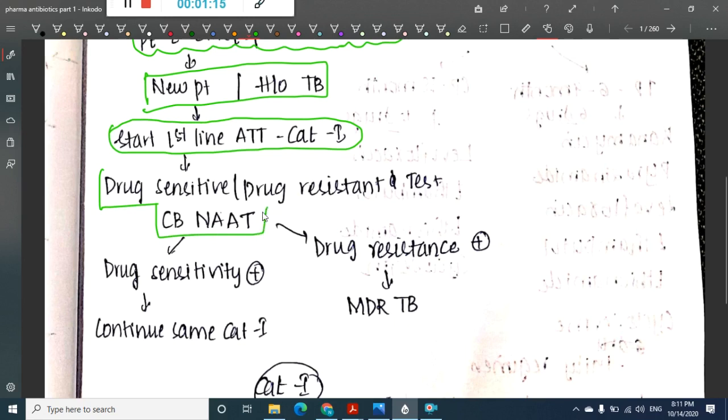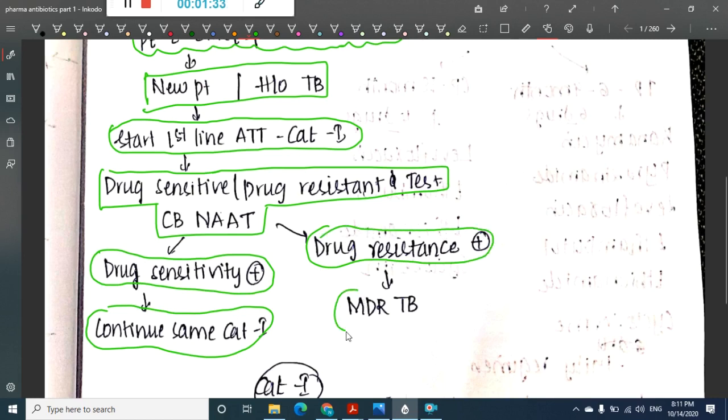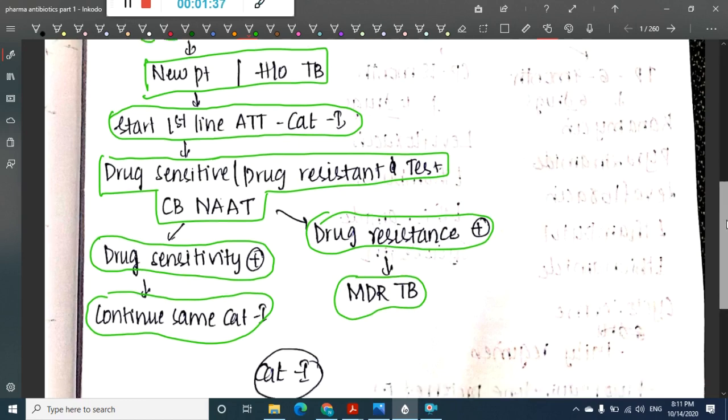Whether there is drug resistance or drug sensitivity is mainly tested by the CB NAT. If drug sensitivity is present, then we will continue the same category 1. If drug resistance is present, then we will start treatment for MDR TB.